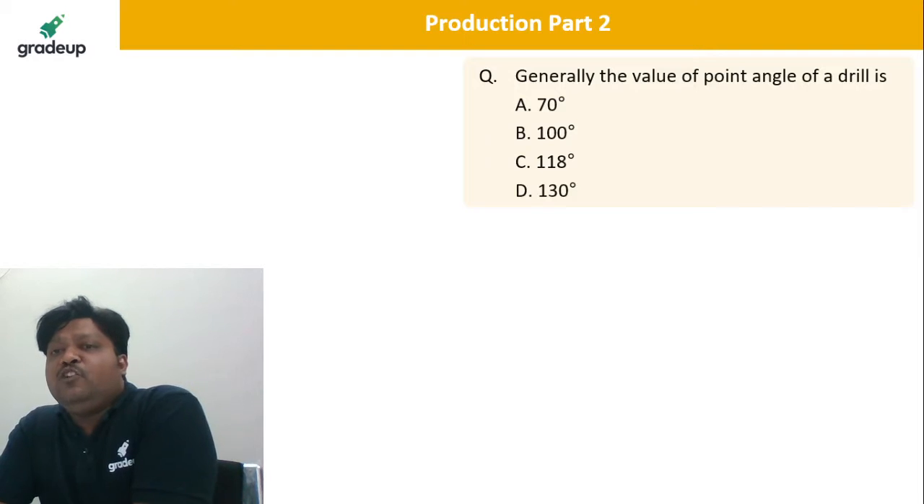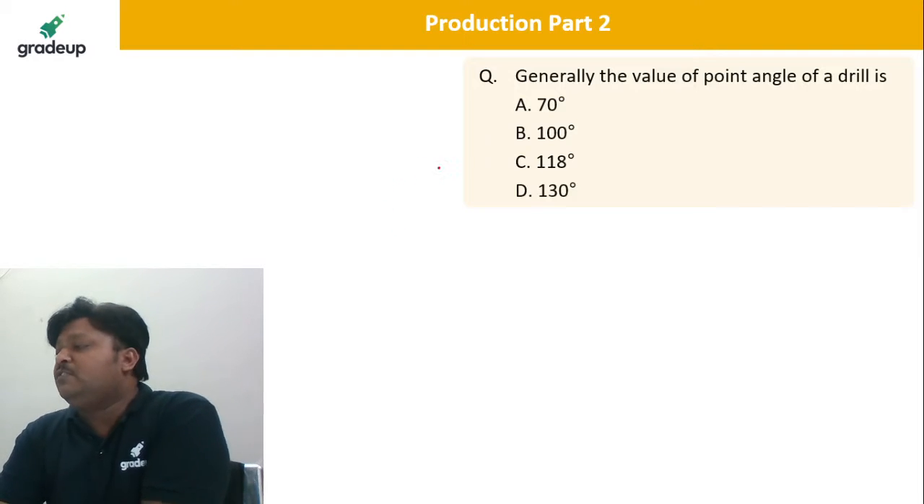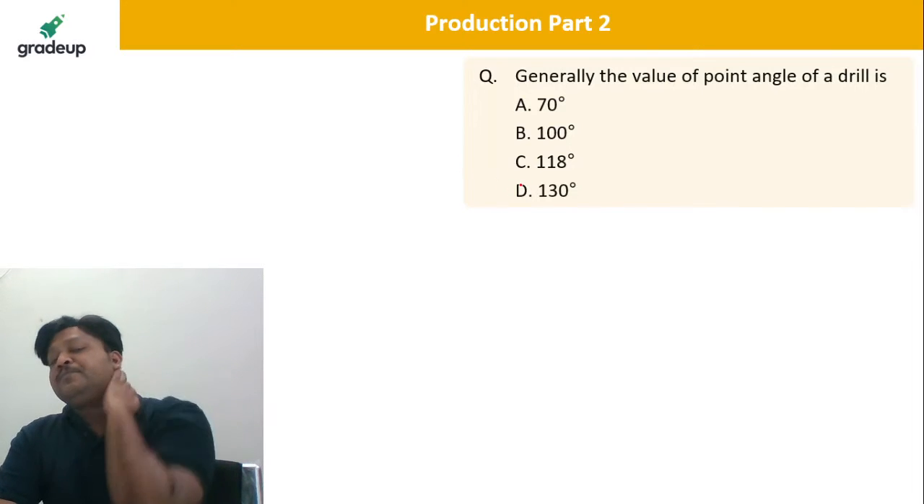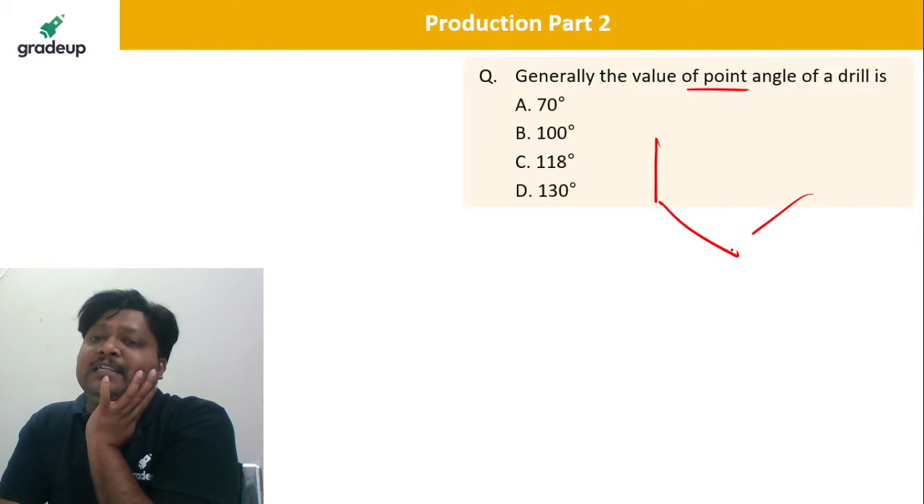So generally the value of the point angle on the drill. Yes, large holes without drilling, Nitish Kumar, very good. That is the trepanning. So tell me what is the general point angle. If this is the drill cutting edges, this is the point angle, that is 2 beta.